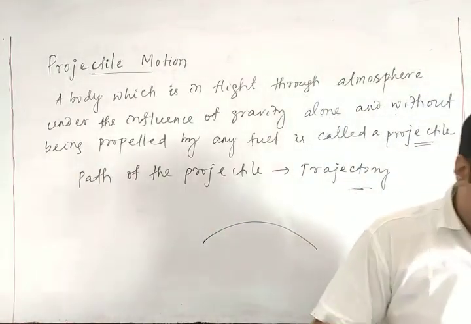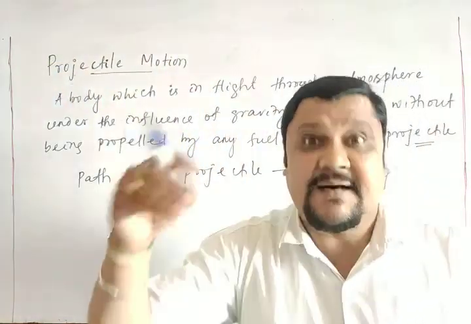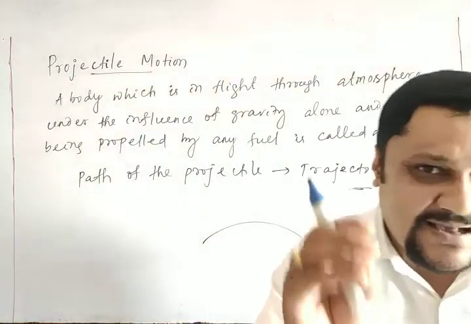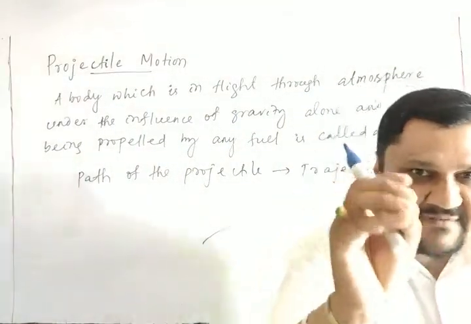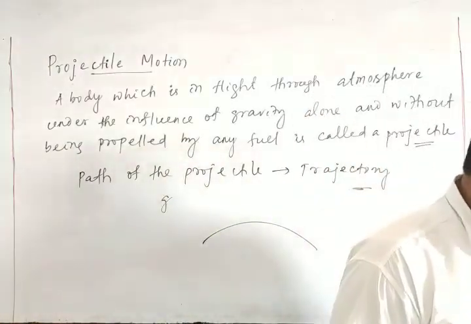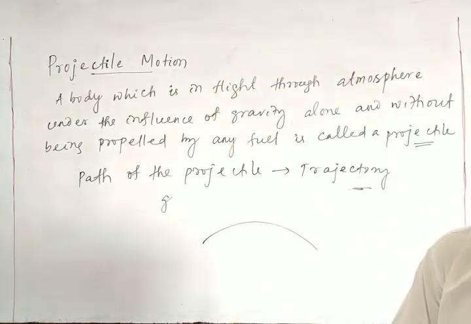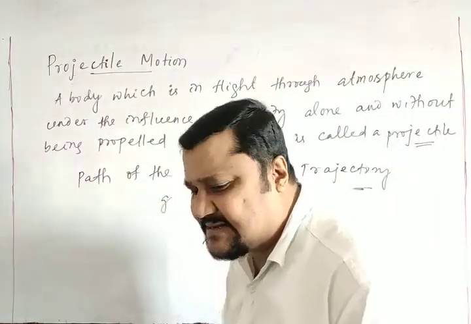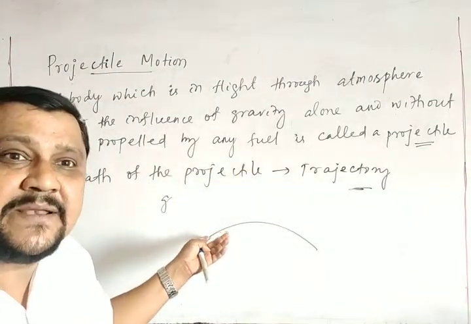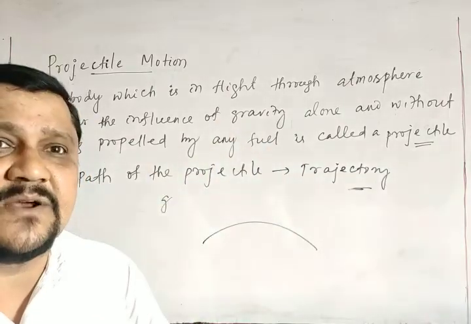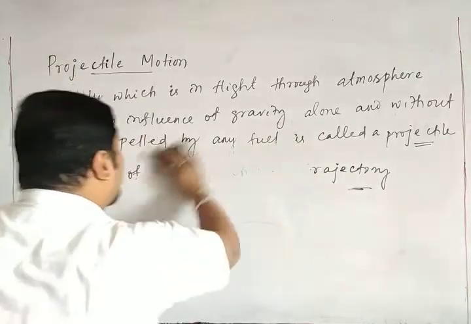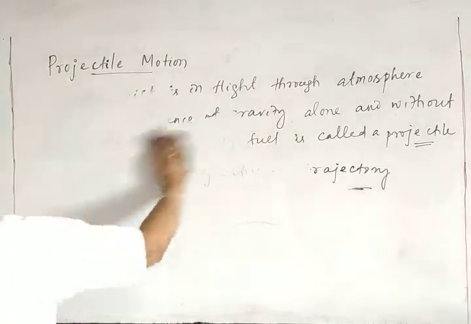And for all points of the trajectory, meaning the path of the projectile, the acceleration due to gravity, which we generally consider as g, is constant in magnitude and direction, because the motion is only affected by the force of gravity. That force gives you acceleration due to gravity, because F is equal to mass into acceleration. So these are the assumptions while discussing projectile motion, right?